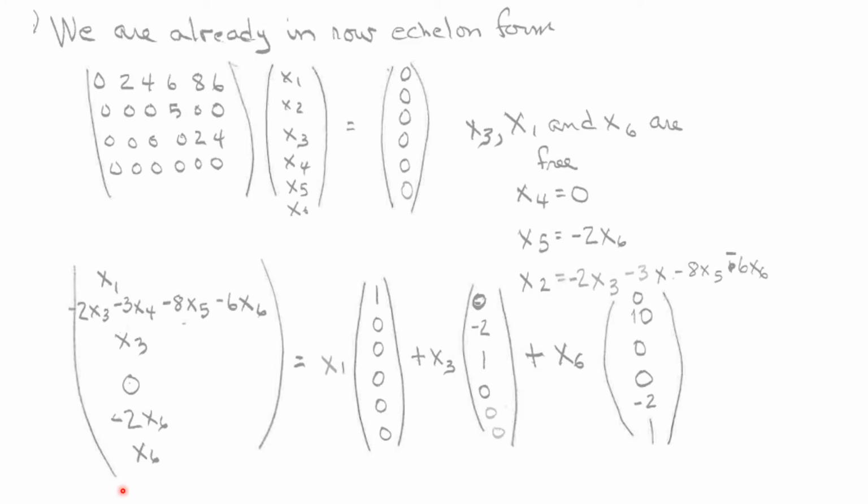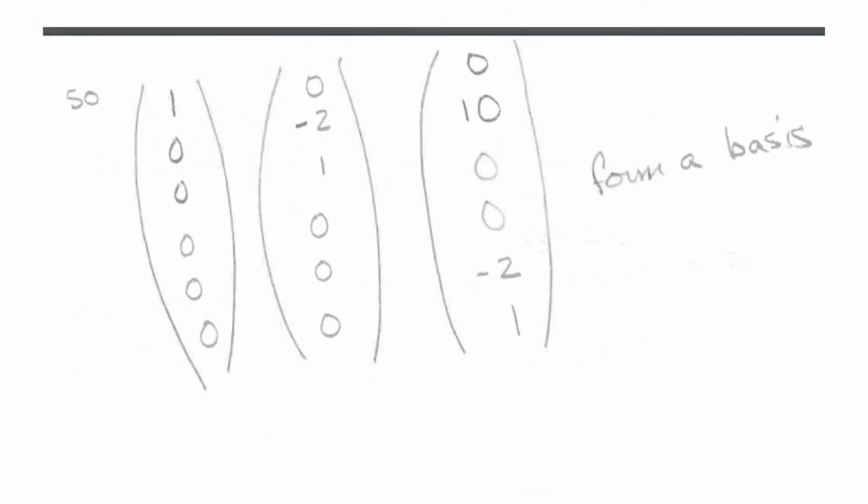So you put that into a matrix and you split out the free variables, x1, x3, and x6, and you do a little bit of arithmetic with this, and so you find out that this one and this one are certainly linearly independent of each other, because you can look at where the zeros are and you can discern that. And so that means that the basis is these three vectors.